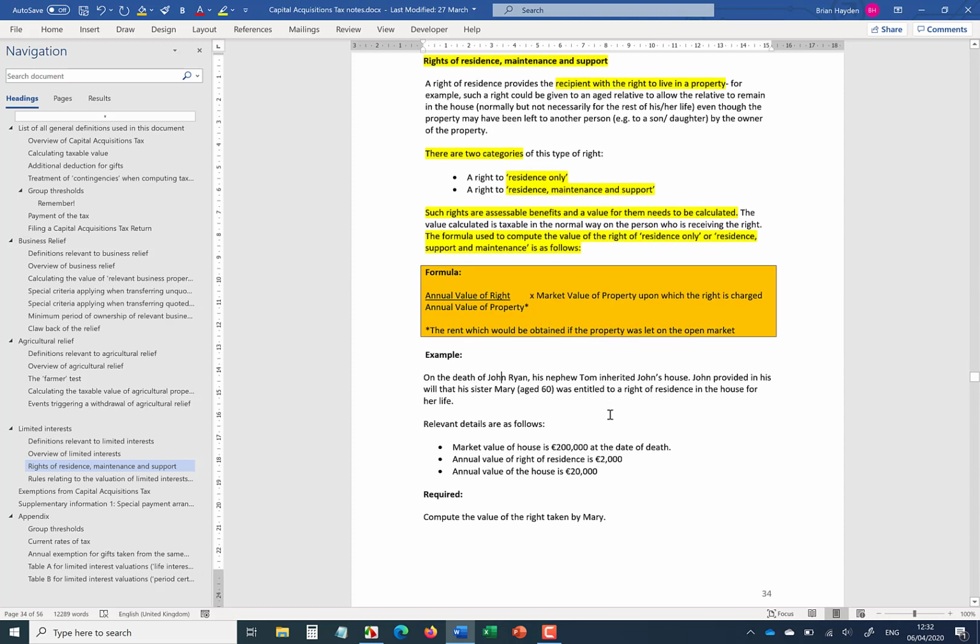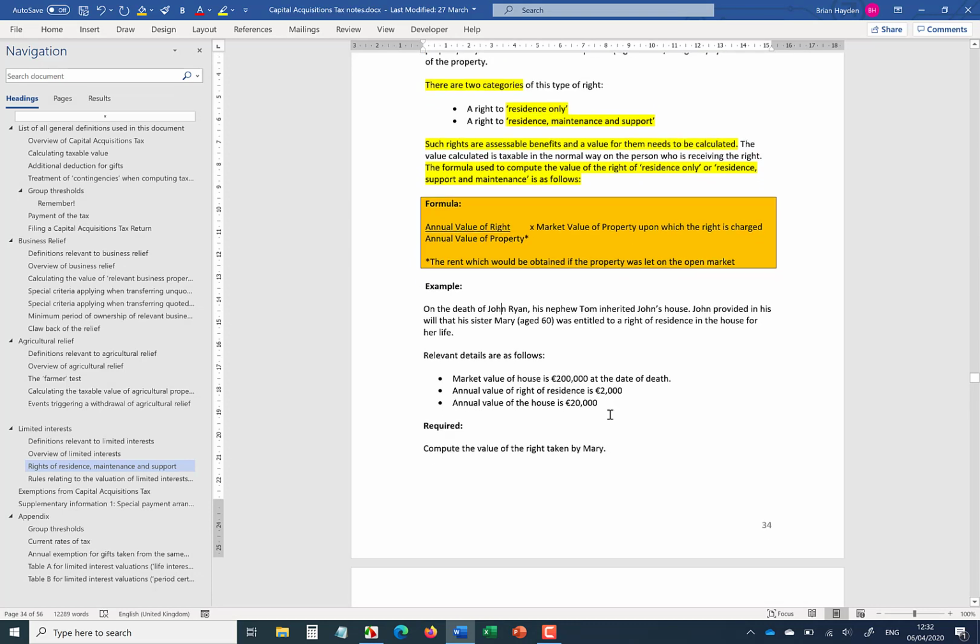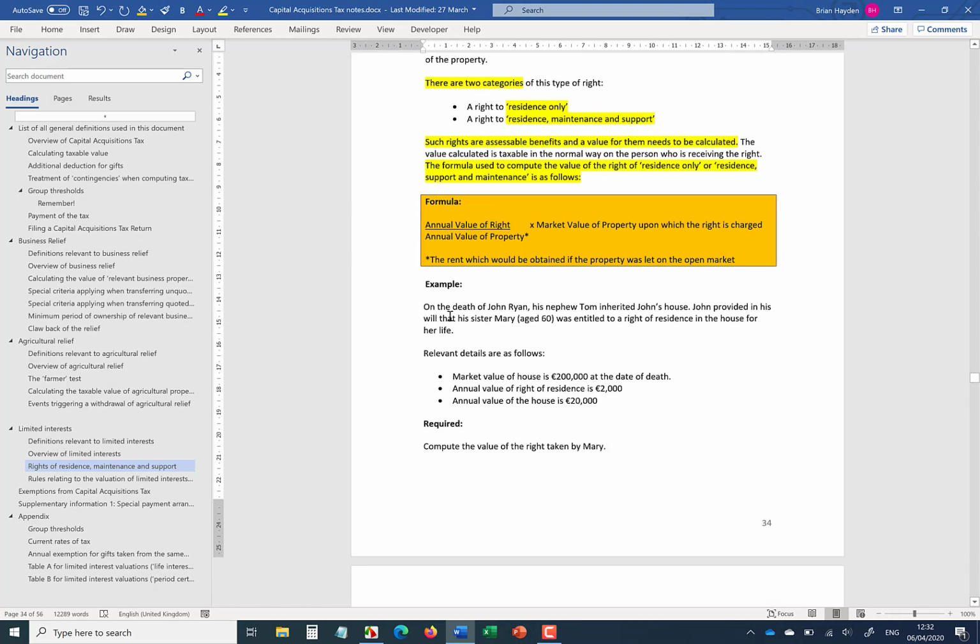So let's try put into kind of maybe something a little bit more understandable with an example. So on the death of John Ryan, his nephew Tom inherited John's house, okay, but John provided in his will that his sister Mary, who's aged 60, was entitled to a right of residence in the house for her life. Okay, so it's based on her life, and she's female, age 60.